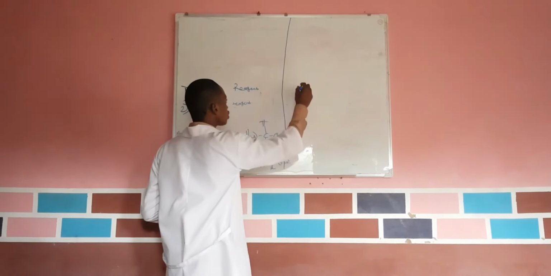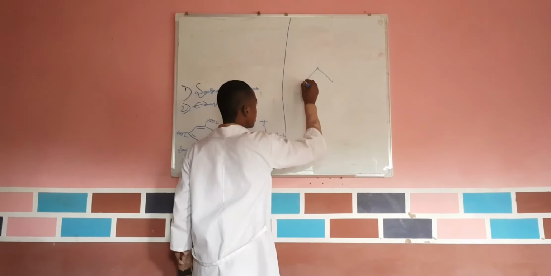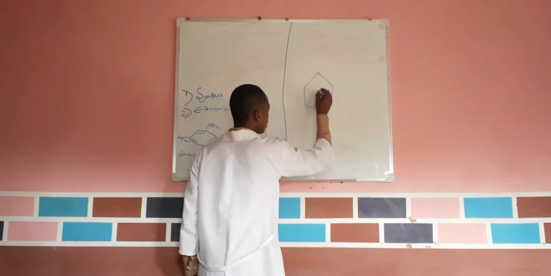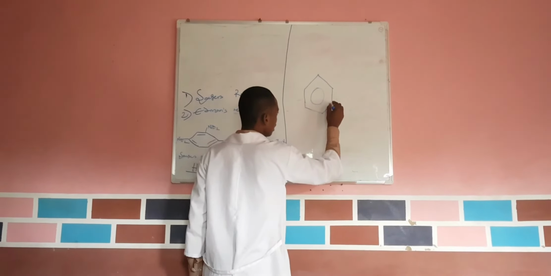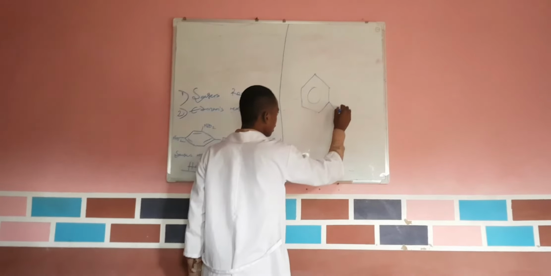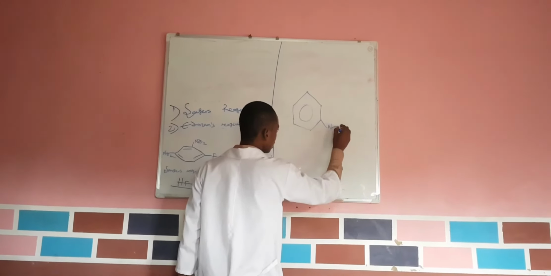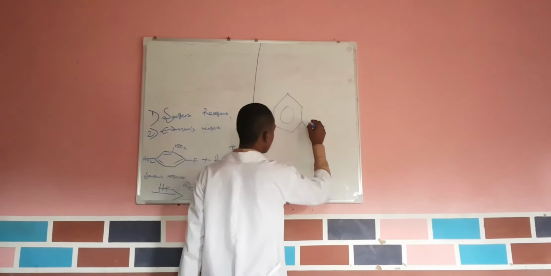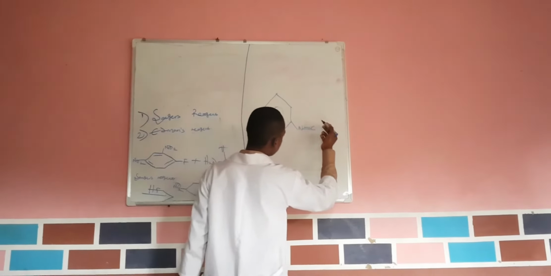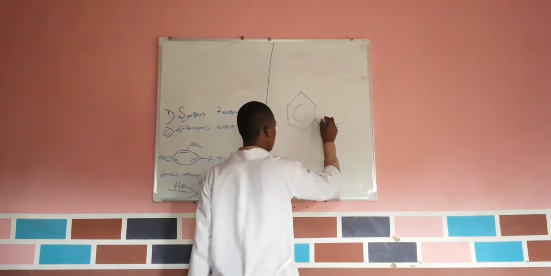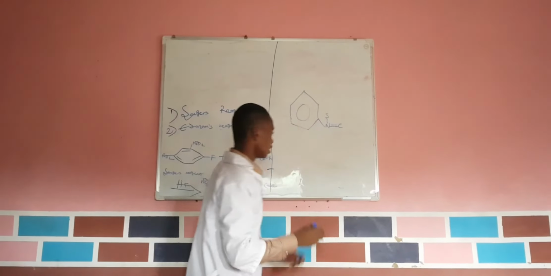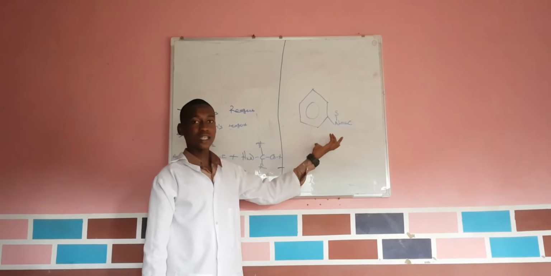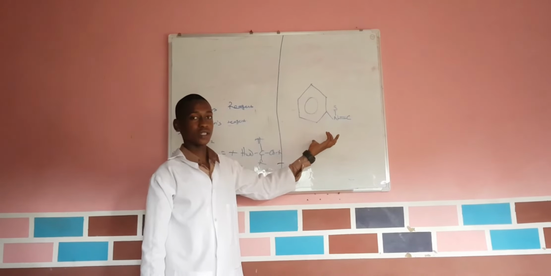Now, if we have a structure like this, are you getting it? And maybe we have something like this, and let's see, yes, and we have something like this. Are you getting it? This is a sketch of what Edman's reagent is all about.